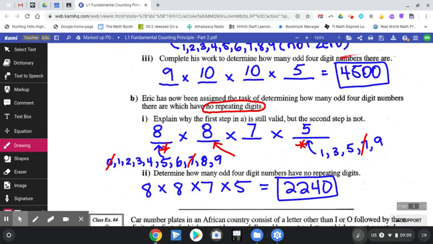So every single possible odd 4-digit number has been counted up here. Here we figured out how many have no repeating digits. So if we want to know how many do have repeating digits, we would take the 4,500, subtract the 2,240, and all the ones that are left would have digits that are repeating.